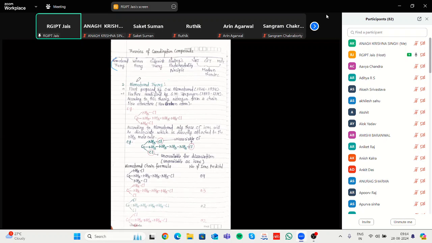Blomstrand theory. In case of Blomstrand, the scientist's name is C.W. Blomstrand, 1826 to 1894. He gave the theory in the form of a nitrogen chain-like structure.